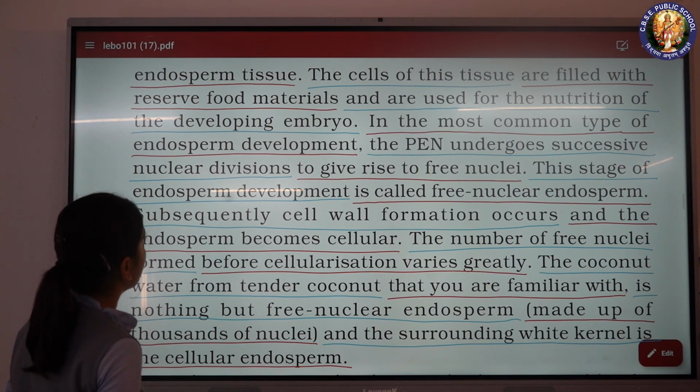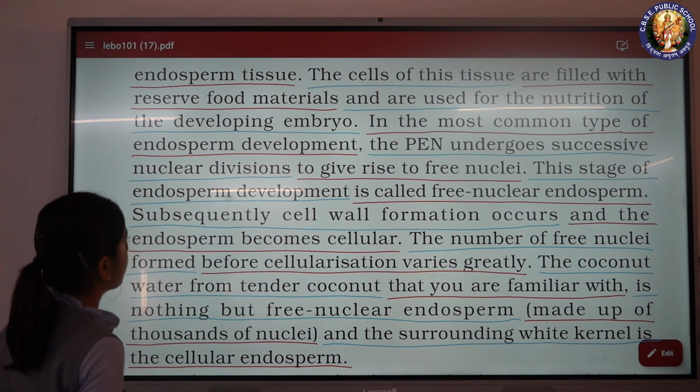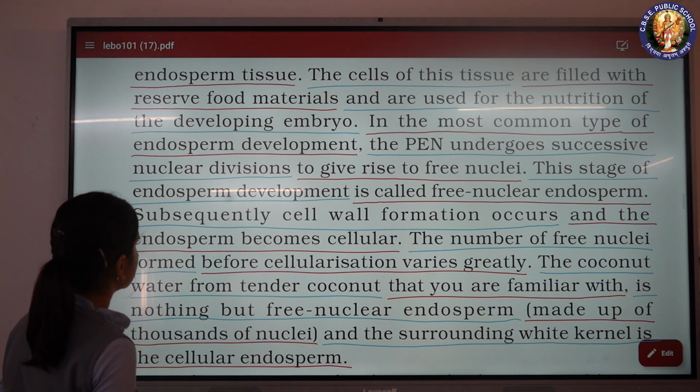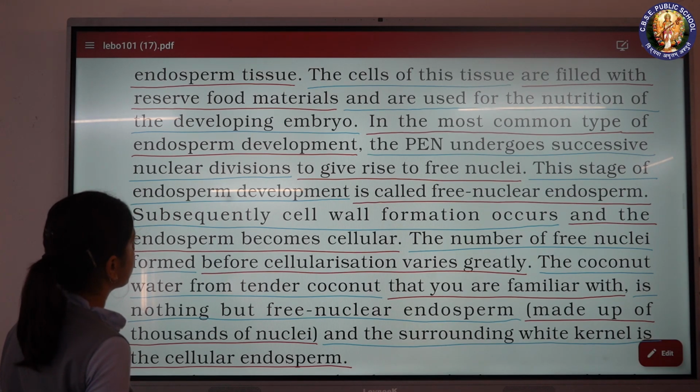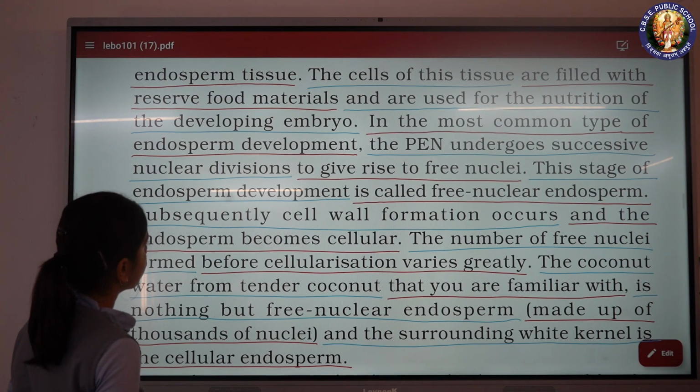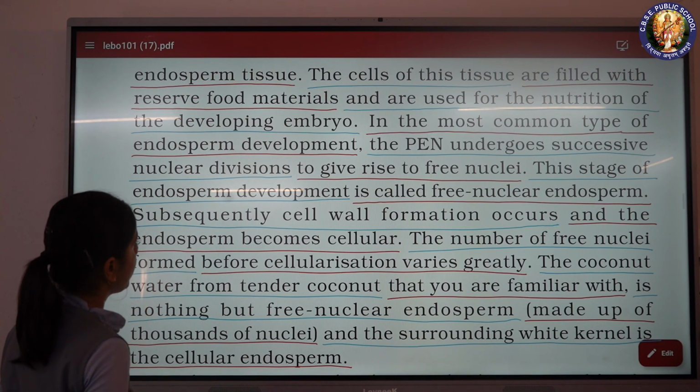In the most common type of endosperm development, the PEN undergoes successive nuclear divisions to give rise to free nuclei. This stage of endosperm development is called free nuclear endosperm.